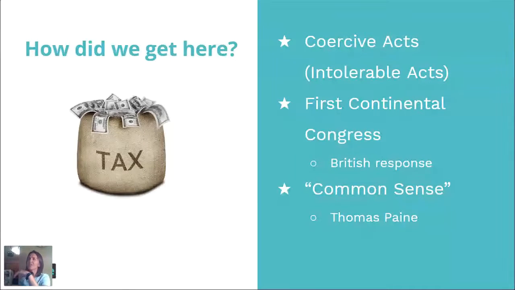And you're angry at Parliament, but at the same time, British citizens keep voting the same Parliament members in over and over again. So in a sense, you should be angry at the British citizens because they're not doing anything to help you either. Common Sense hit home with a lot of people, and people started saying, this is starting to make a lot of sense, maybe we should start reevaluating our relationship with Britain.